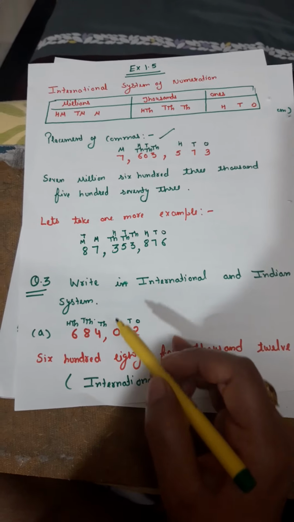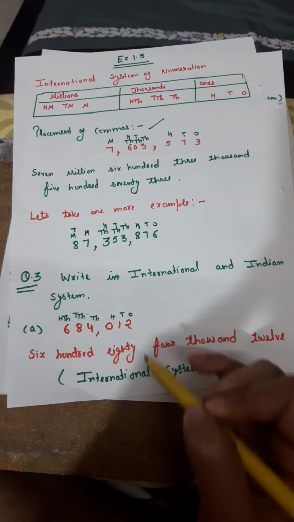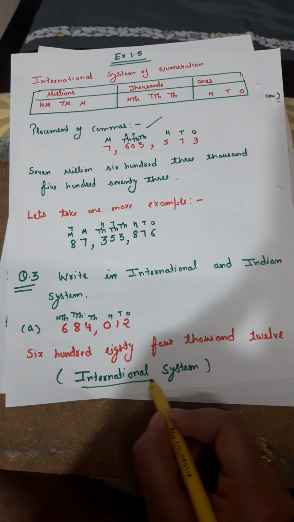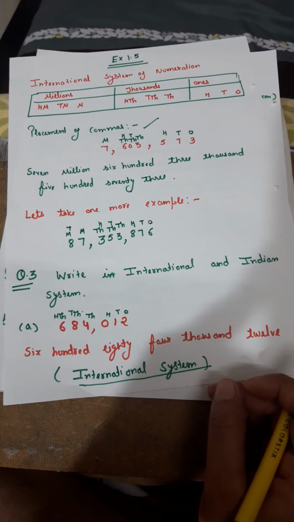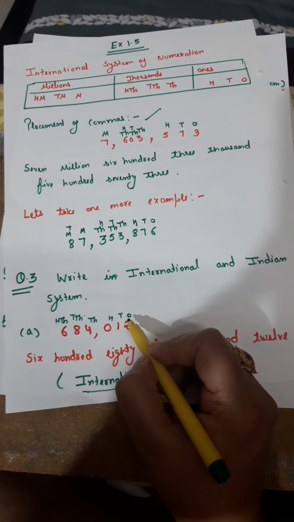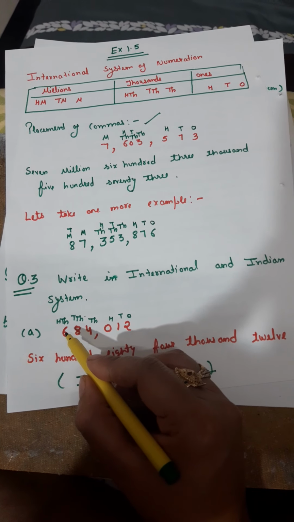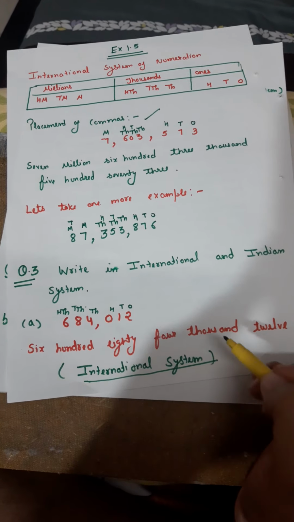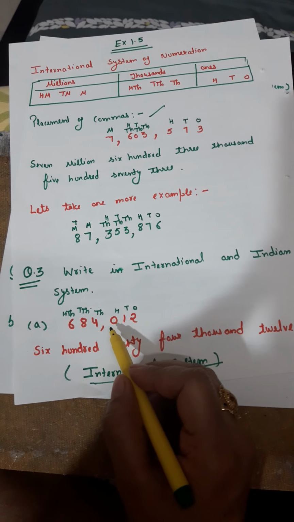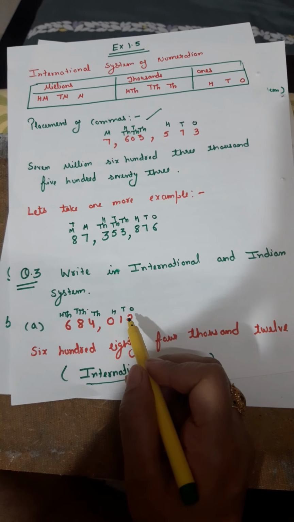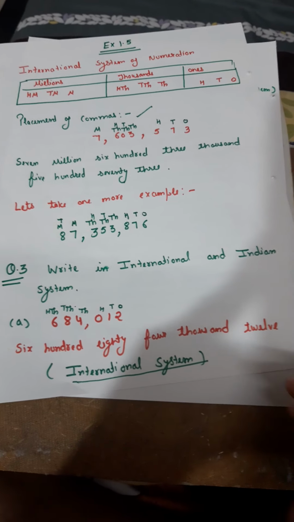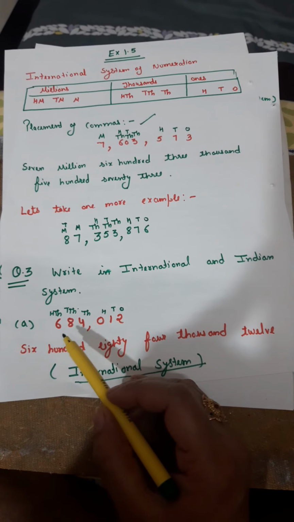Clear? So first of all, mark the places. I am writing this number as per your international system. So ones, tens, hundreds, thousands, 10,000 and 100,000. This is for the international system. And the commas are placed after the completion of each period: ones, tens, hundreds, comma will be here. So the number to be written here is